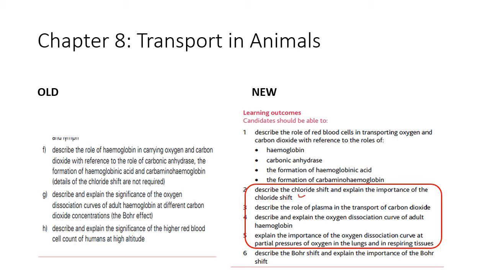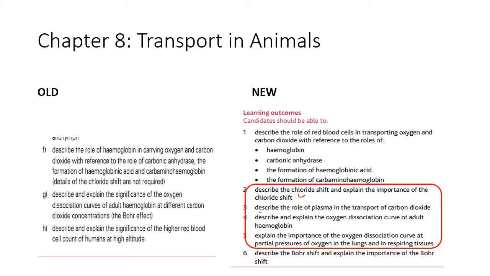So I would say please have a look at that in case you've missed it, because you've been looking at the old syllabus. So describe the chloride shift and explain the importance of the chloride shift, obviously with respect to transport in animals. But also it goes deeper to then say that you should be able to describe the role of plasma in the transport of CO2. That's not something that was in the old syllabus. So this is something for you to pay attention to if you are preparing for 2022.